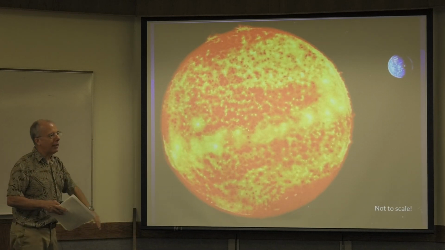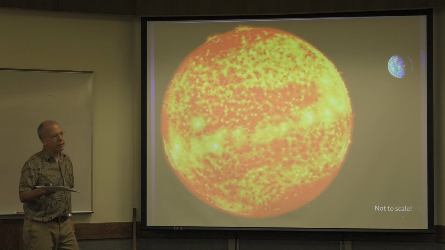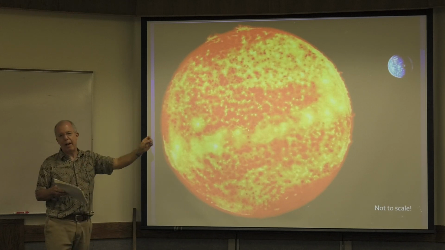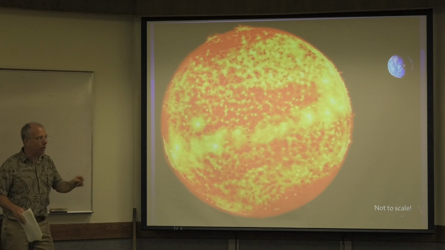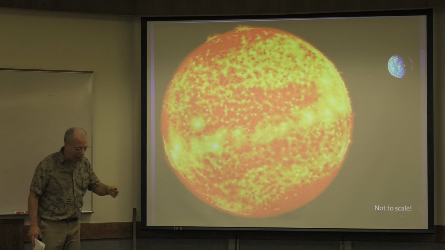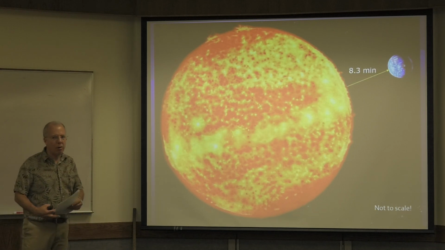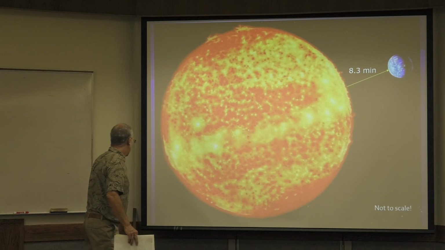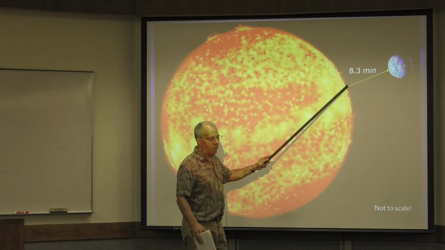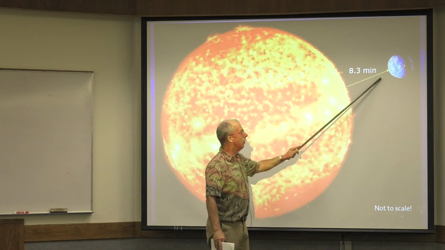Okay, so go outside. Well, don't actually do this. Just ask yourself this question. How do you know the sun is up there in the sky right now? How do you know it's in its normal location in the sky right now? Well, the answer is you don't. You don't know, because the sun is so far away, it takes light, traveling at the speed of light, 8.3 minutes to go from the sun to the earth.